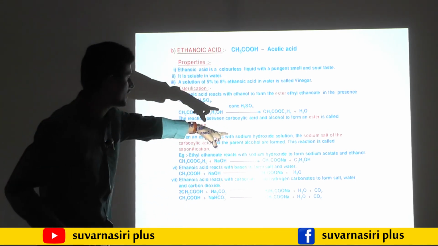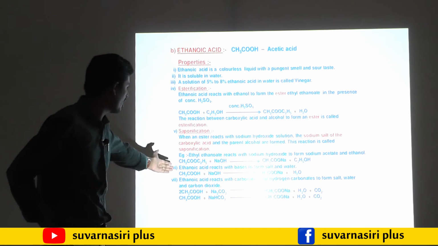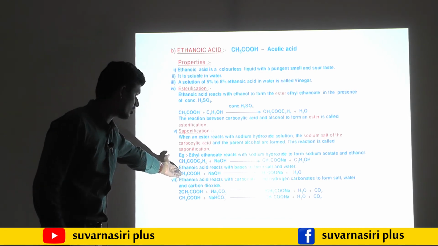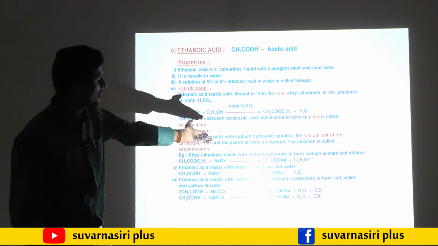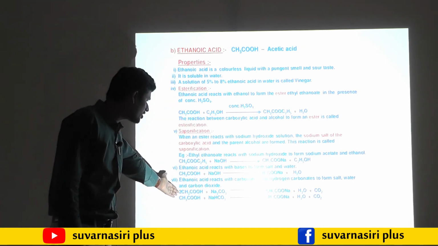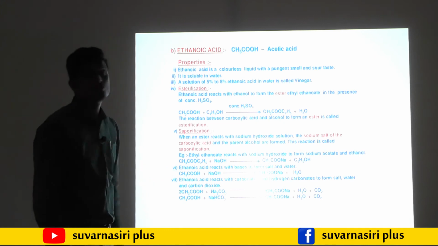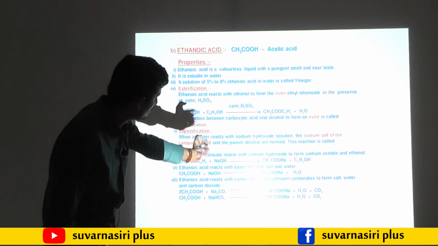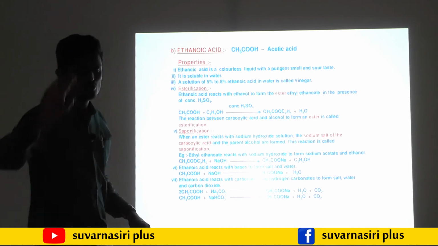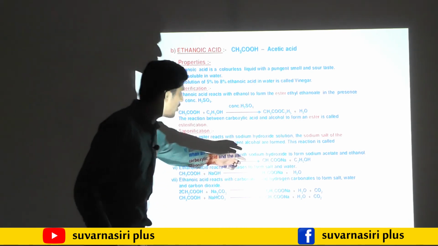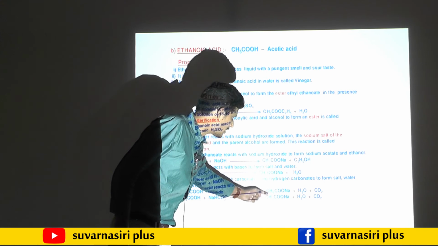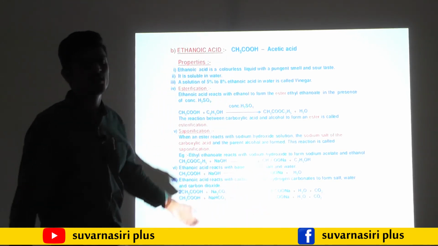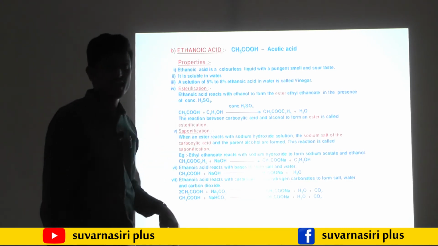Sodium acetate is also formed when ethanoic acid reacts directly with a base. Ethanoic acid reacts with sodium carbonate and sodium bicarbonate, and it also forms sodium acetate. So dear students, four times the product sodium acetate is formed. In your textbook also you may observe these four reactions.